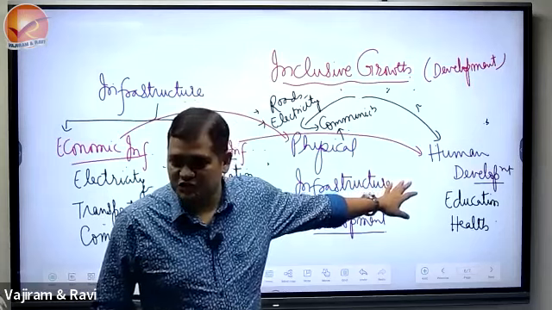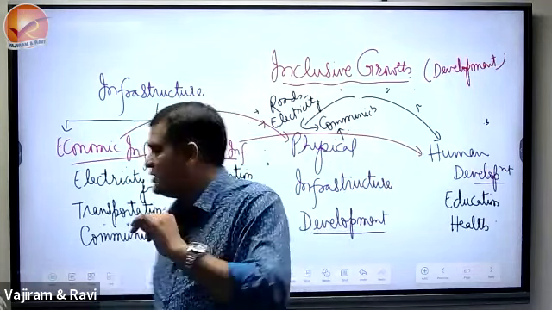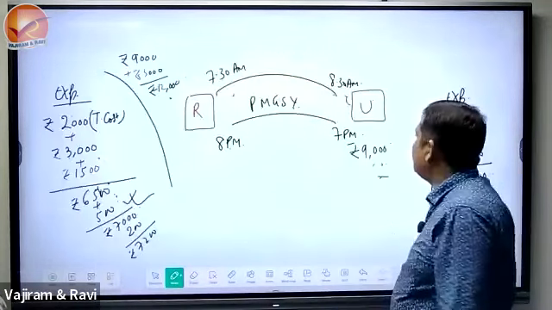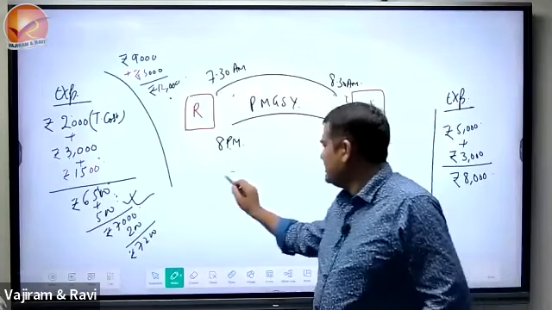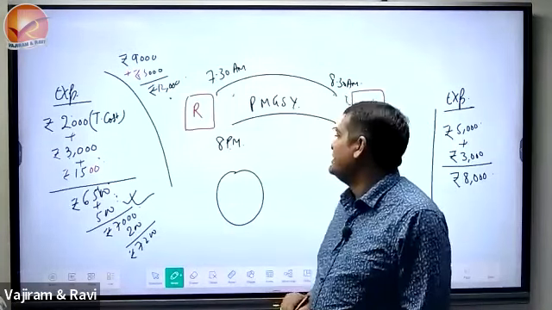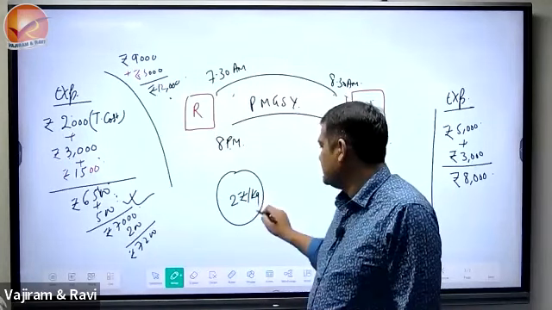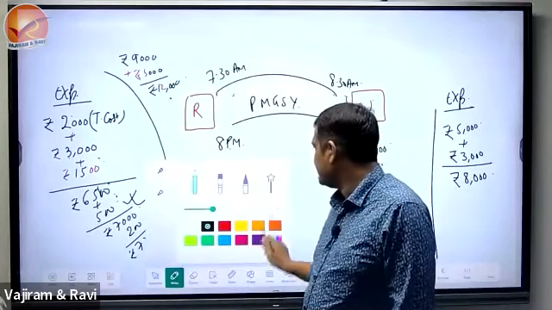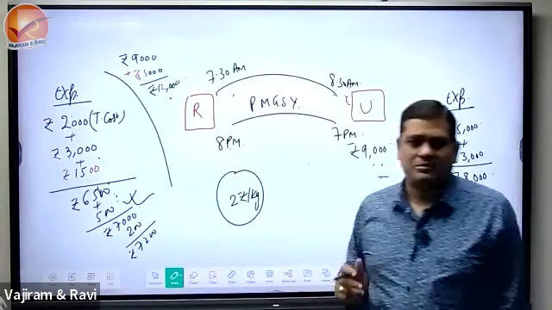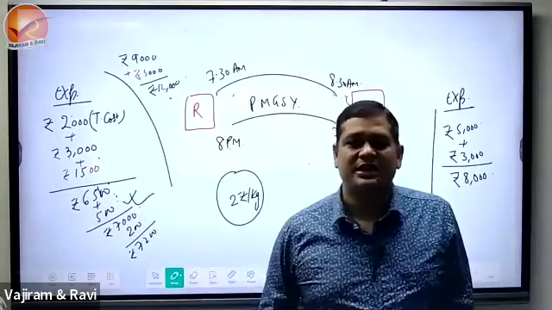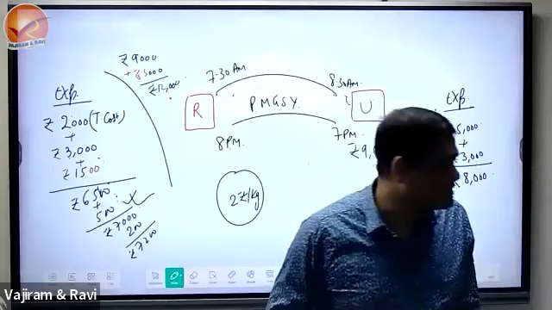Last year's mains question. Take another example, one more. In another village I saw potato at 2 rupees per kg. Difficult to digest. In Delhi we purchase at 20 to 25 to 30 rupees.